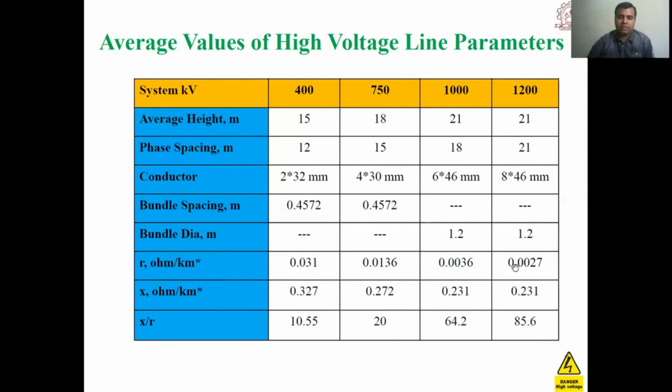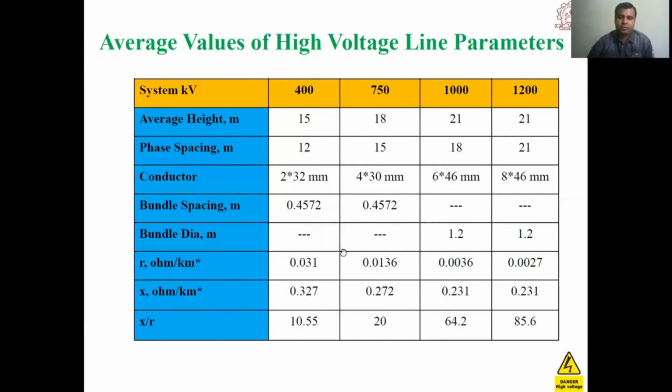This is the data of one cable: for 400 kV the resistance per kilometer is 0.031. For a 750 kV transmission line, the per kilometer resistance is 0.0136. And so on, and similarly reactance is given on a per kilometer basis.